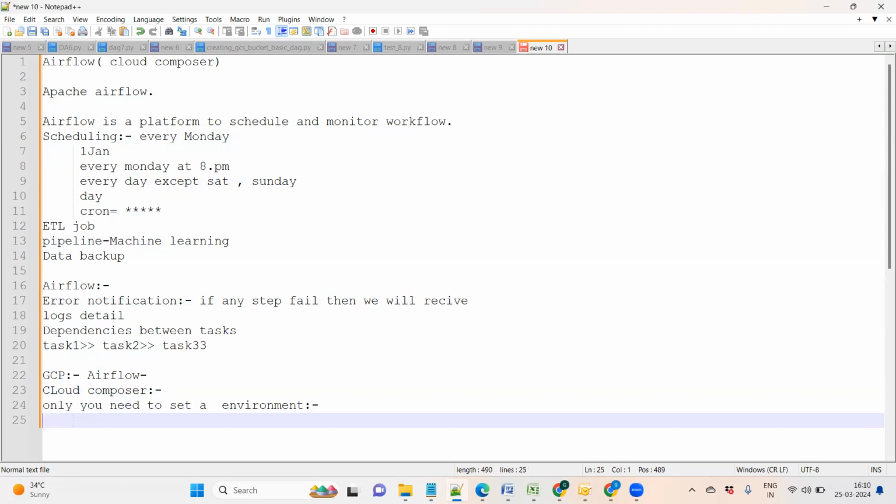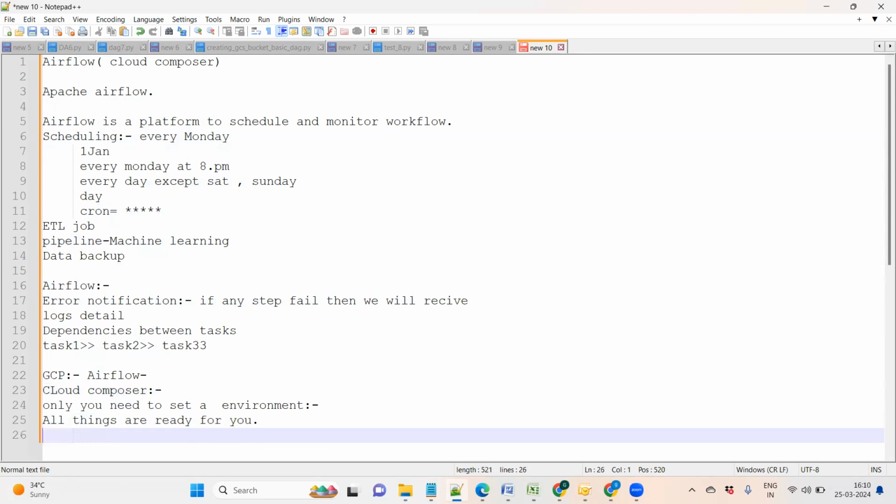Once you set the environment, all things are automatically ready for you. You don't need to bother about anything. This is the main thing in GCP.